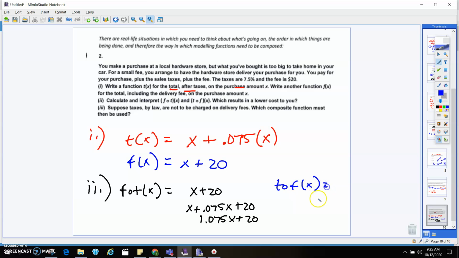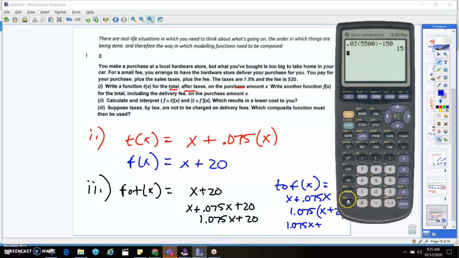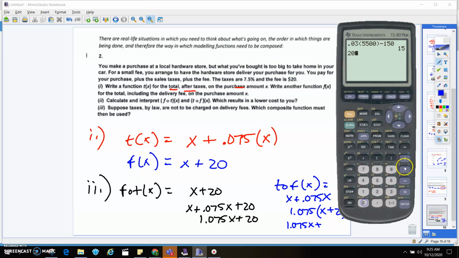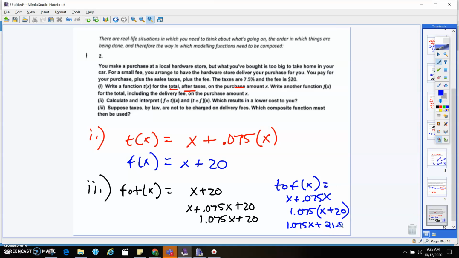If I did t of f of x, then I would take x plus 0.075 x, and then I would plug this in for all of my x's, right? So in this x, I would have x plus 20. Then I would multiply that out, and I would get 1.075 x plus, and if I go into my calculator, because I don't know this off the top of my head, 20 times 1.075, 21.5.